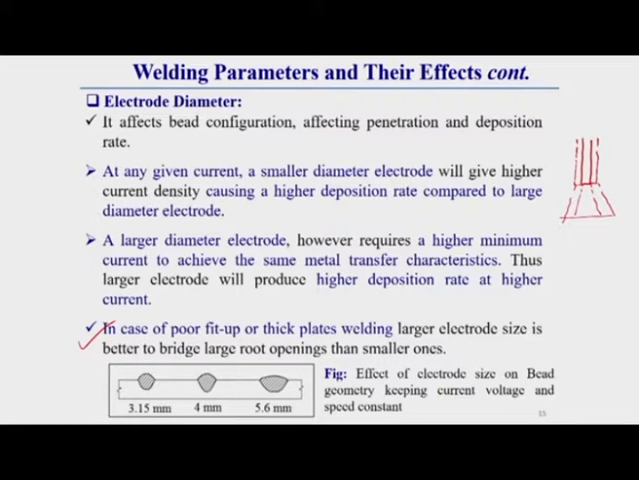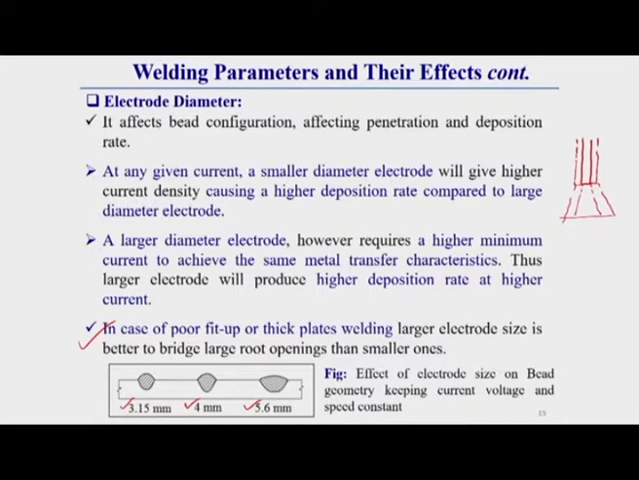Here we are showing the effect of electrode diameter on the bead geometry of the welded sample. This shows that, keeping all other parameters constant, if we increase the electrode diameter, you can see how the depth of penetration and the bead geometry vary. You can easily get this from the figure.